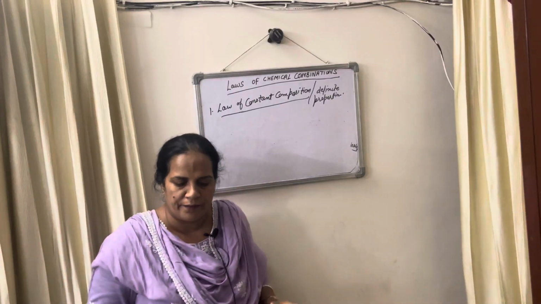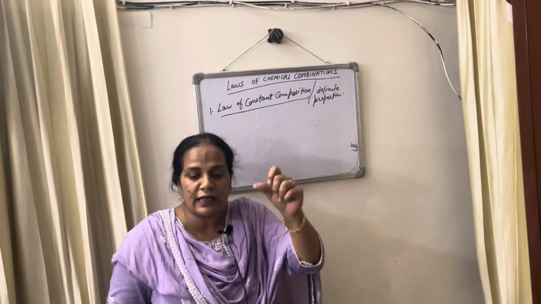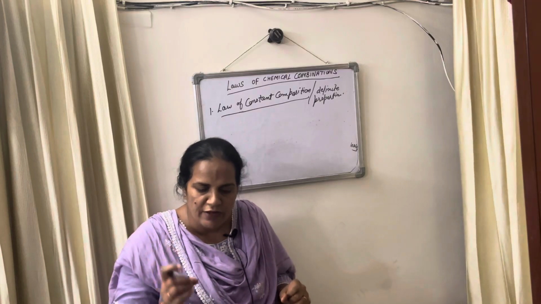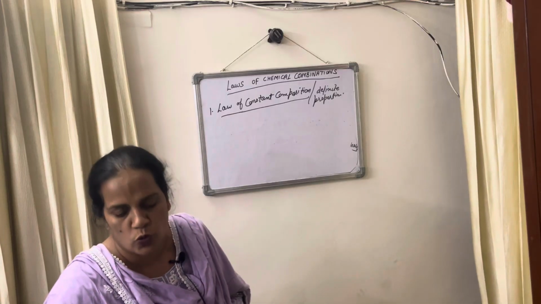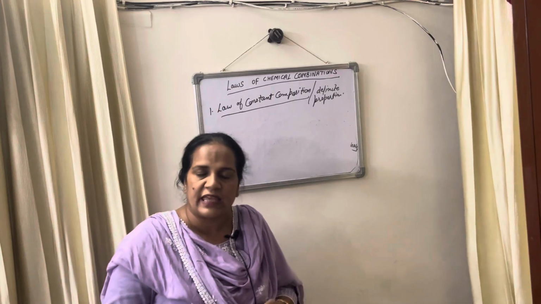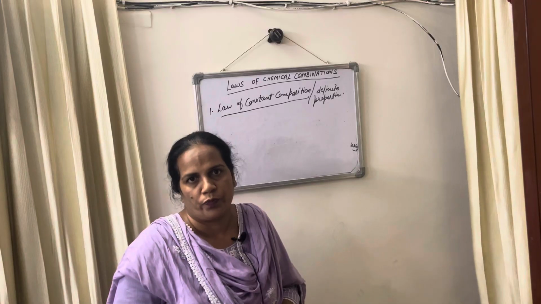According to this law, a pure chemical compound always contains the same elements combined together in the same definite ratio.